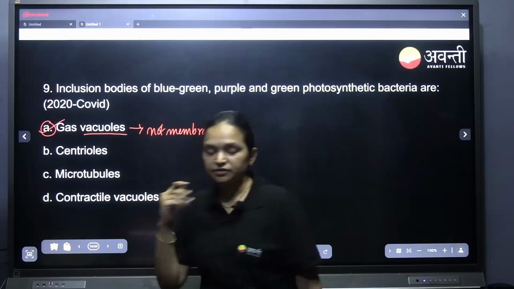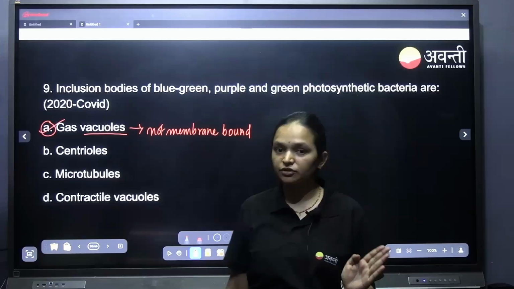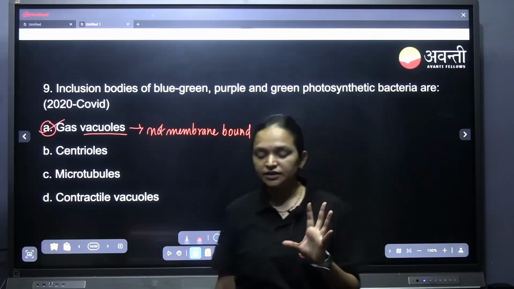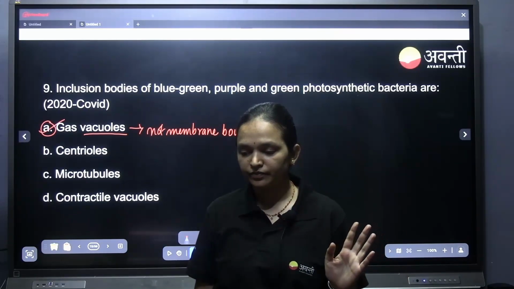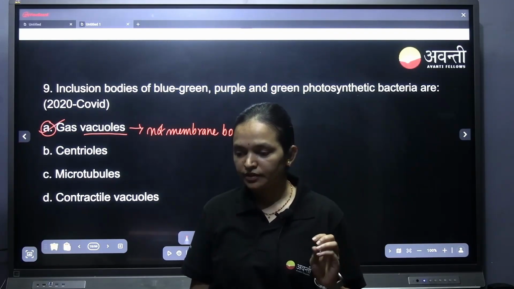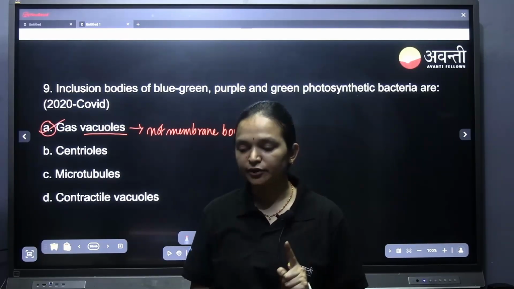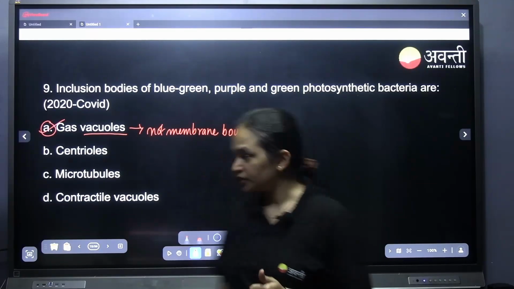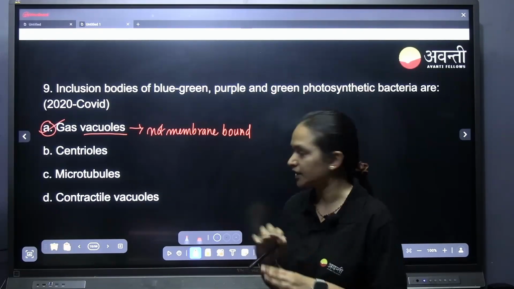If you see the vacuoles, like in the eukaryotes, you might think that it is membrane bound. No, gas vacuoles are not membrane bound. Inclusion bodies are also not membrane bound. Anything inside the prokaryotes is not membrane bound. Everything is membraneless. Only eukaryotes have membrane bound organelles. Prokaryotes don't have any kind of membrane in the cell organelles. Understood? So there is no membrane present in the gas vacuoles.